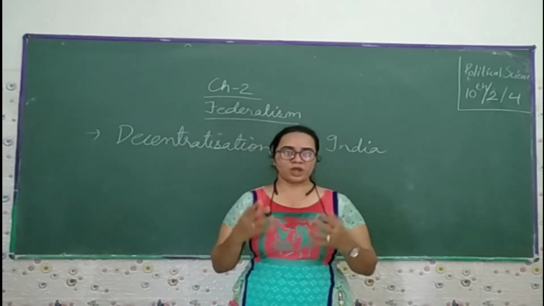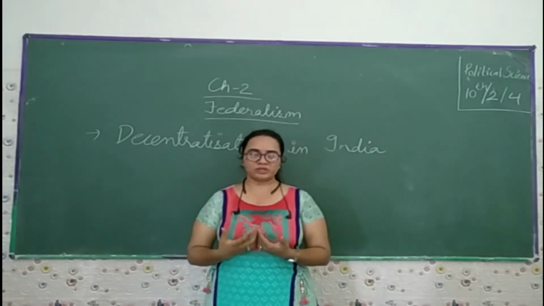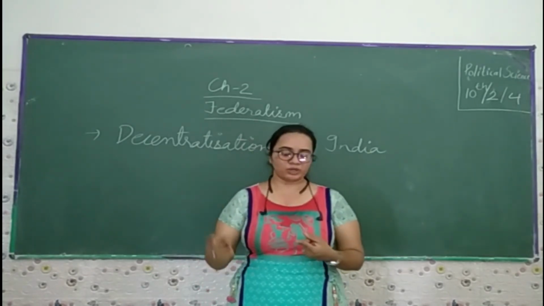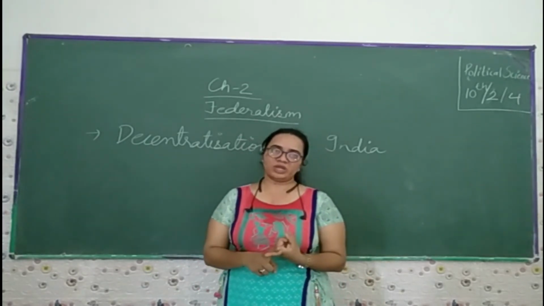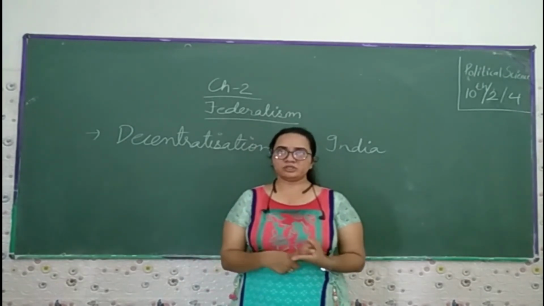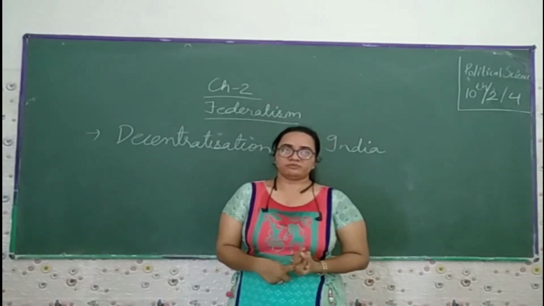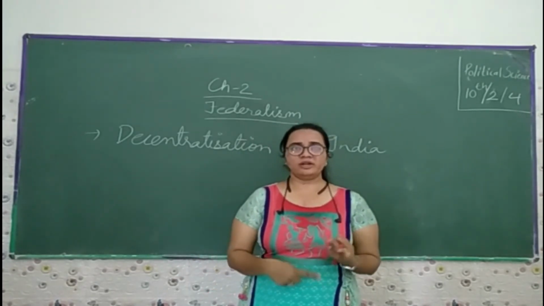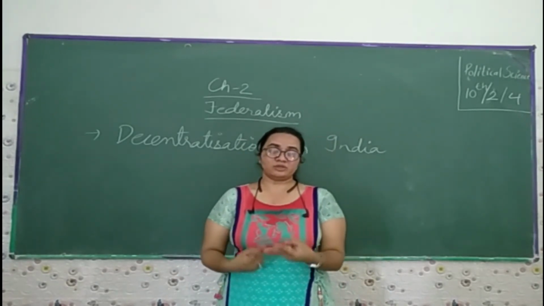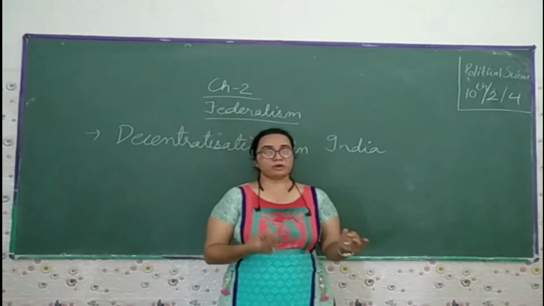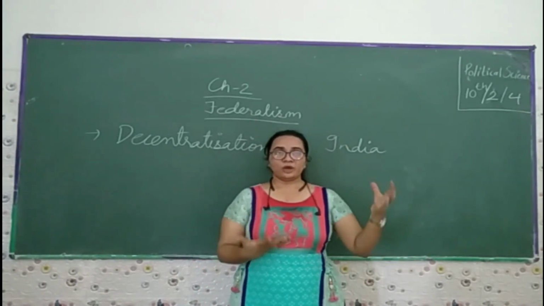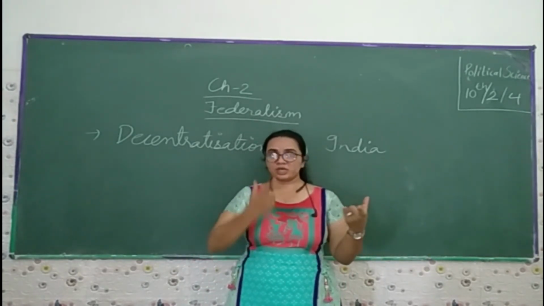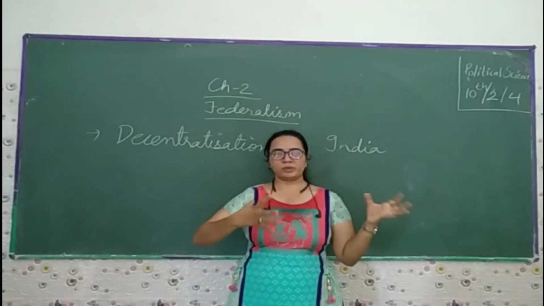All these things we have learned in this, and this is the last segment of this chapter, where we have learned what federalism is, in which country we can see federalism, and on the basis of language how we make the states and we are united. We find a number of difficulties, but still we have the solutions. Now we have 22 official languages. Whatever language we want to speak, we can speak it.